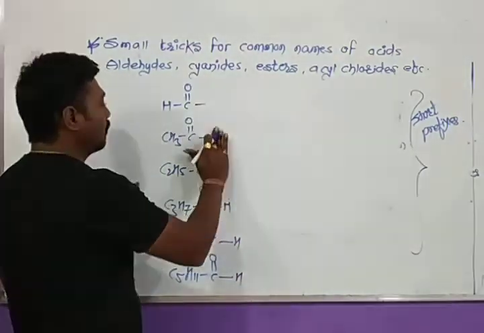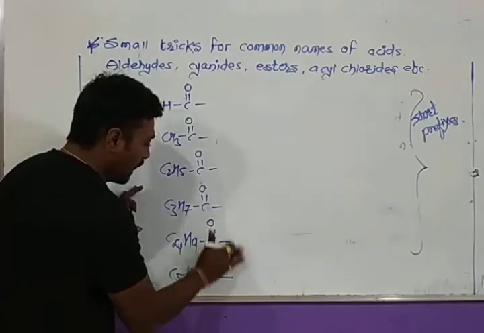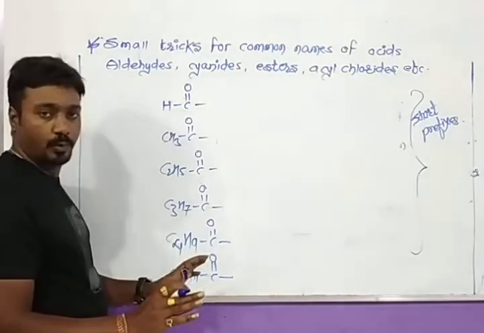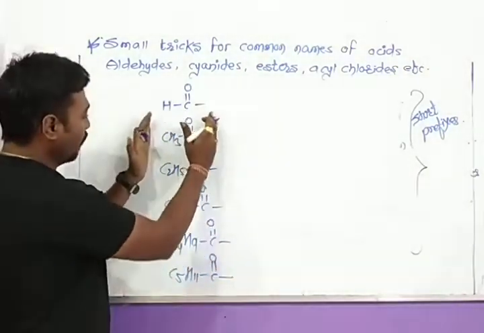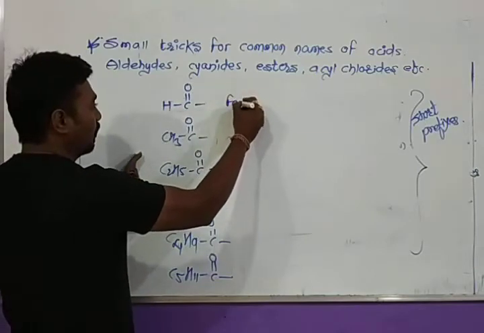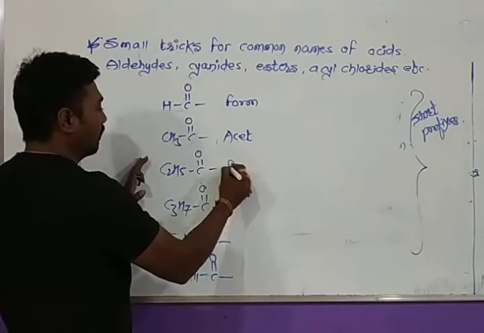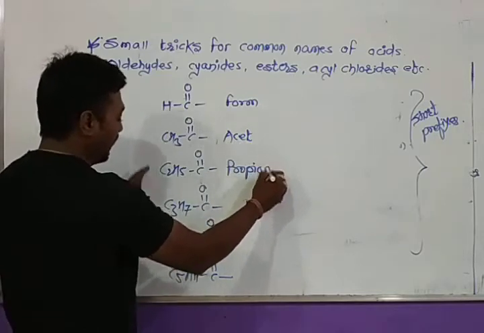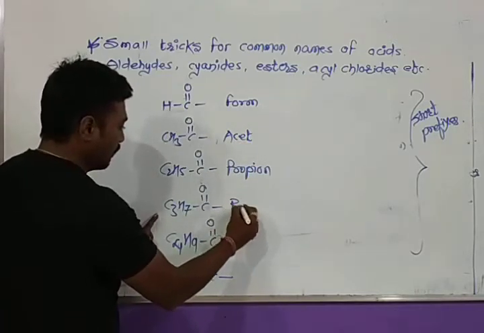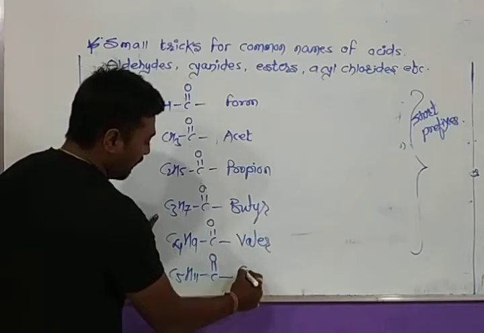But if H is not present, we have to remember how to give names to the compounds which have structures like this. For this we will write form, for this we will write acet, for this propion. Here butyr, here valer, and next capro.